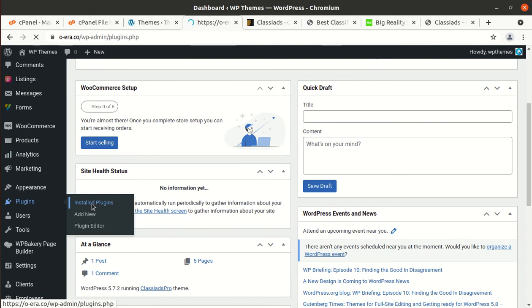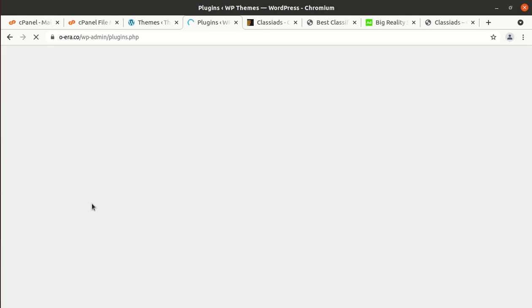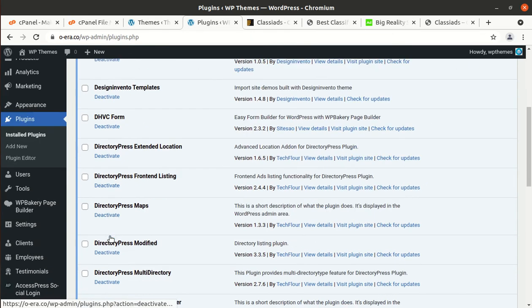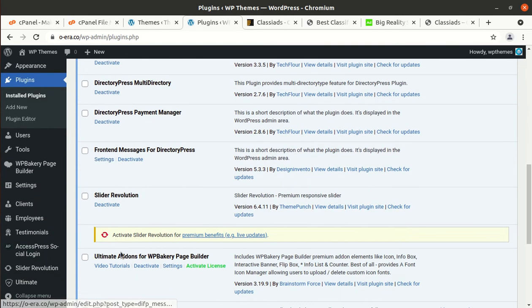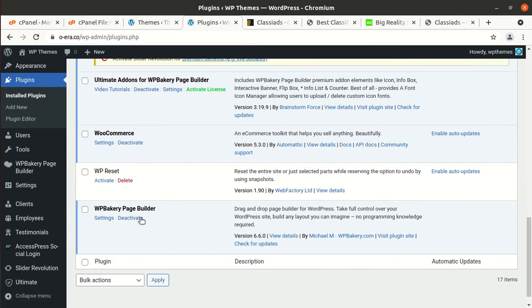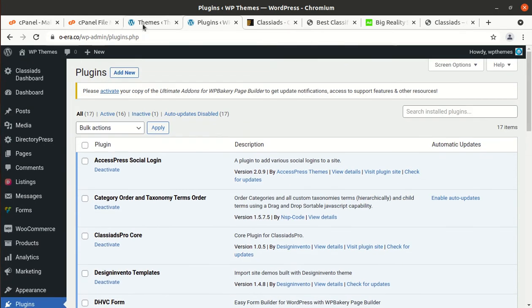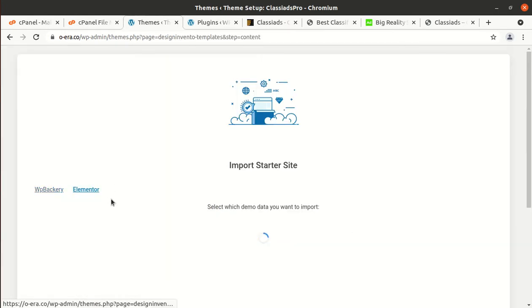Only WP Bakery was installed. And this is the screen of installed plugins, and WP Bakery is available, Elementor is not available here. So you can choose the Elementor layout as well, this is not a problem.